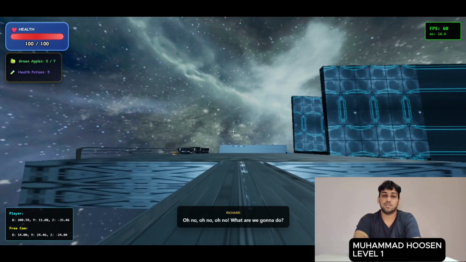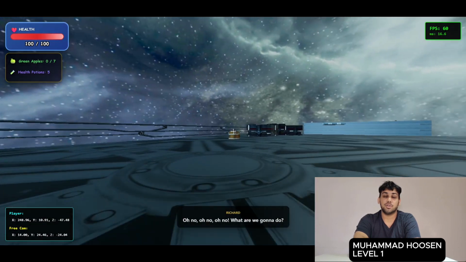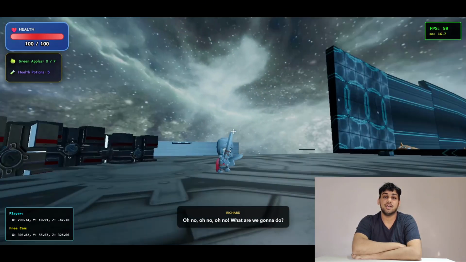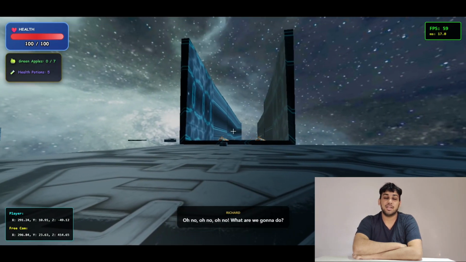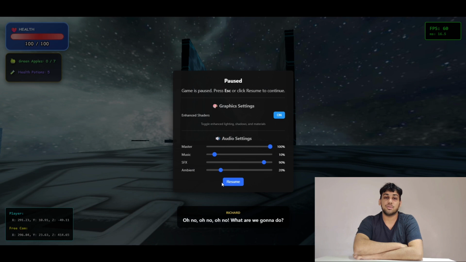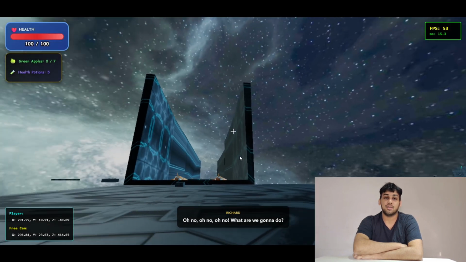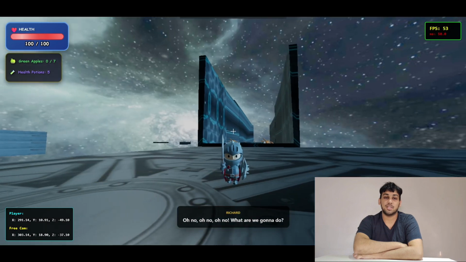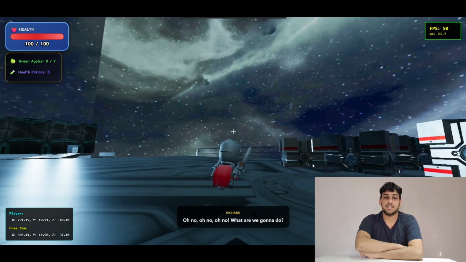Level 1 is a reference to our first year in computer science, where we did intro to programming and data structures and algorithms. It's centered around a biomechanical binary tree that's failing, to which the player has to collect nodes scattered around the level, which are blocked by certain obstacles and puzzles. Puzzles such as placing blocks.